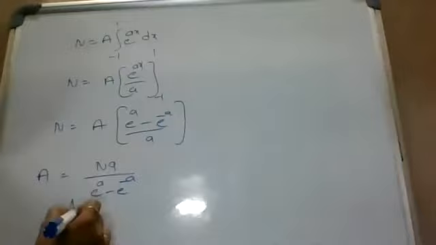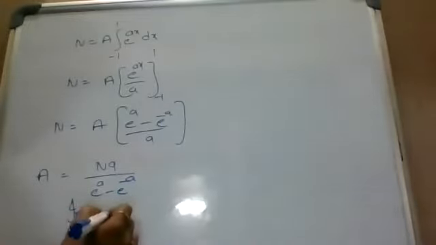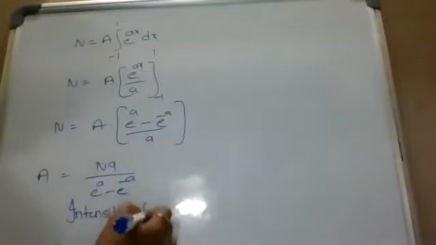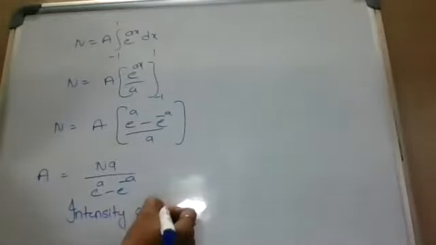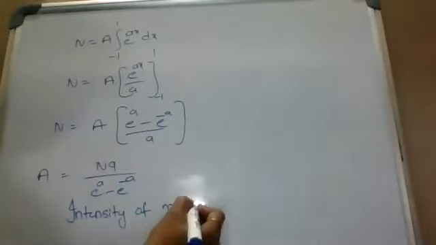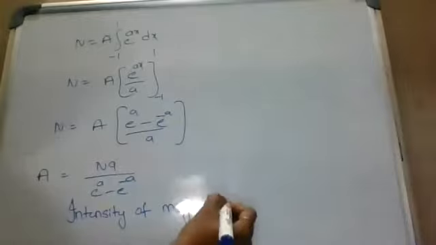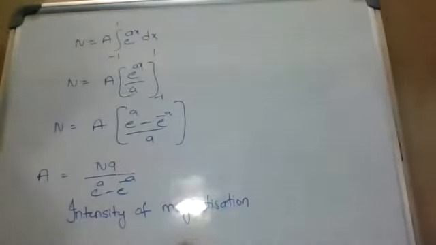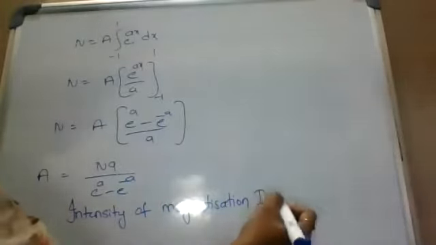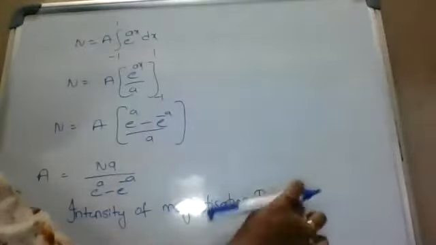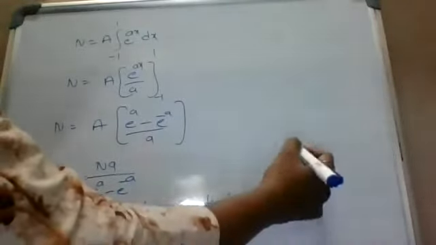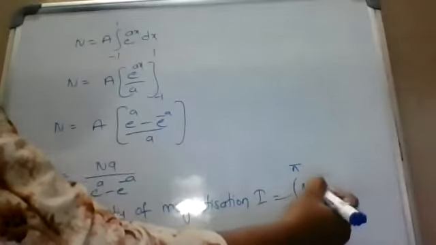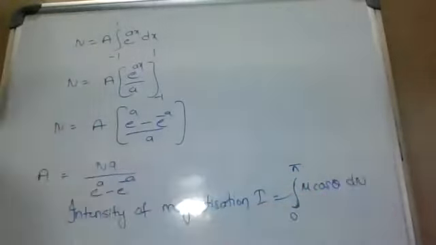Intensity of magnetization, capital I equal to integration 0 to pi mu cos theta into dn.